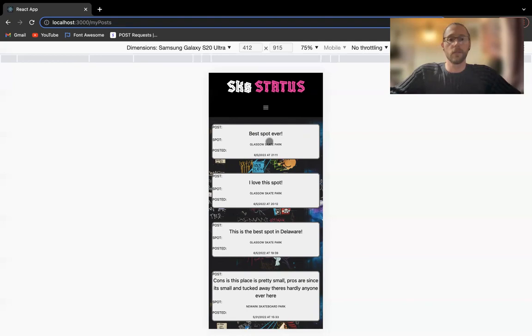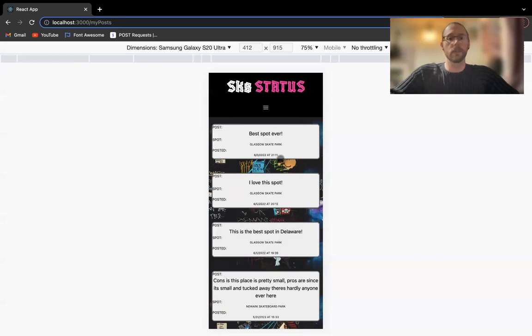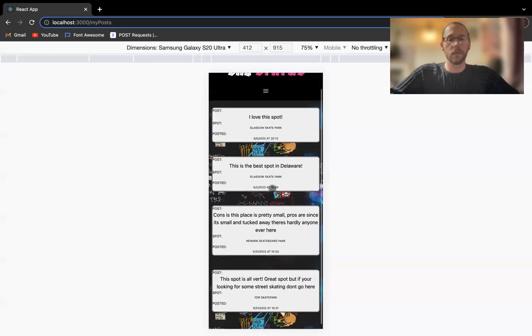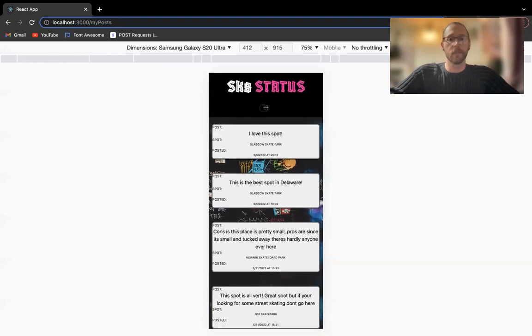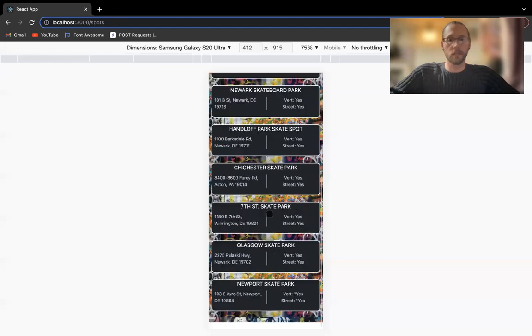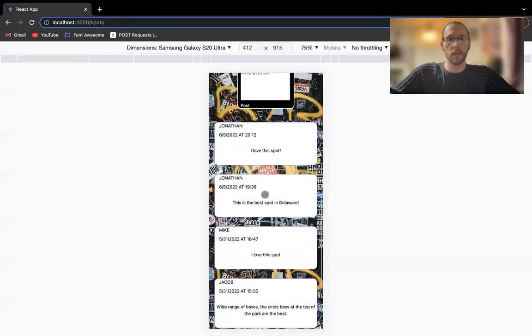Now, if we really wanted to, we could click it and we can delete that post. Or if we don't want to, we can just close it out. We're going to go ahead and delete it though. And now we can see that it has been deleted. If you really wanted to, you could go back to spots and you could look at Glasgow Skate Park and you could see that the post is no longer there.